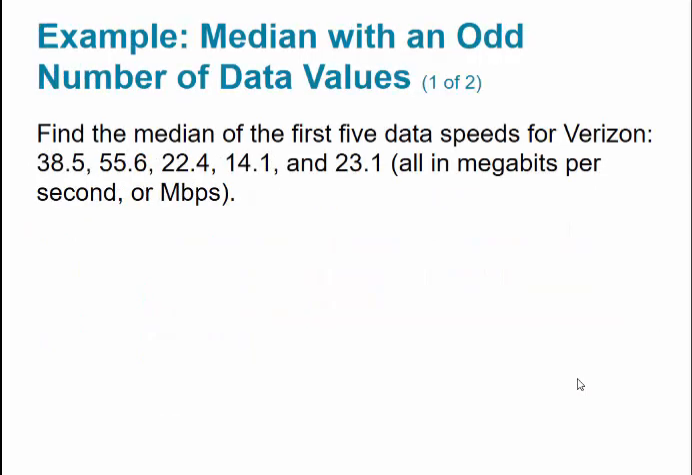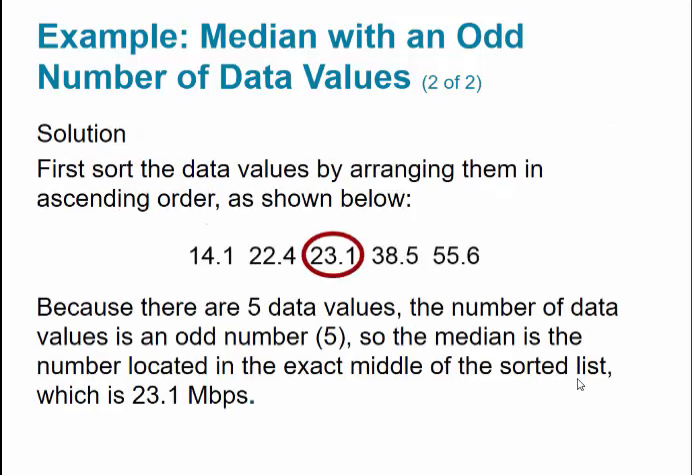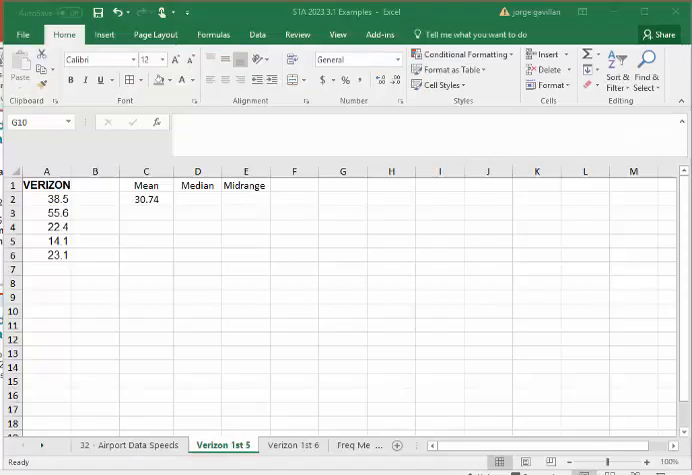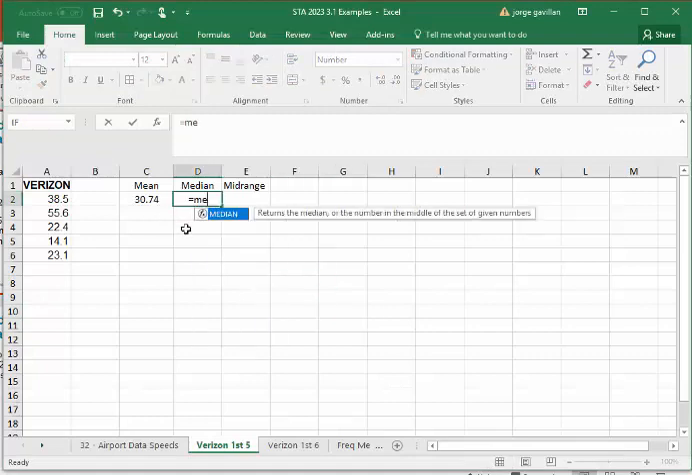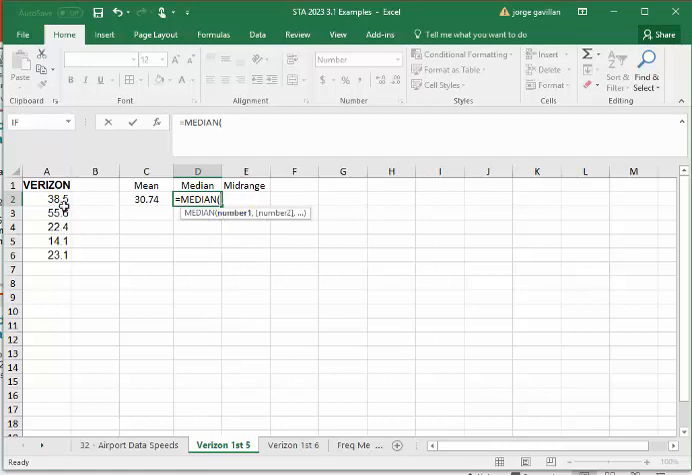We're going to go ahead and find the median for the first data speeds for Verizon. You can see that we get 23.1. Because there are 5 data values, an odd number, the median is located in the exact middle. How do we do that using Excel? We can type in equal median, double click, highlight your points, and we get 23.1.